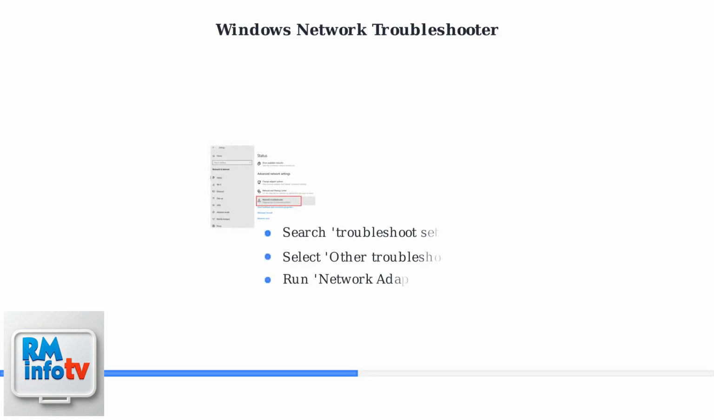Both Windows and macOS have built-in troubleshooters to automatically scan for and fix common Wi-Fi problems. On Windows, access the Network Troubleshooter through Settings. Open the Start menu, search for Troubleshoot Settings, and select Other Troubleshooters. Click Network Adapter and run it. The tool will automatically scan for issues like incorrect settings or driver problems and attempt to fix them.